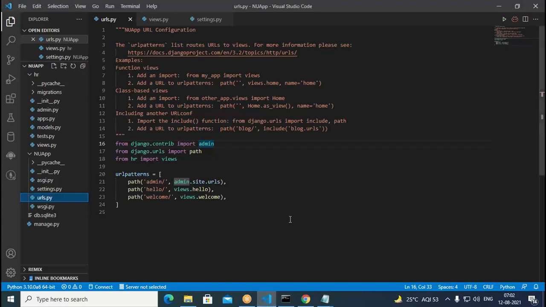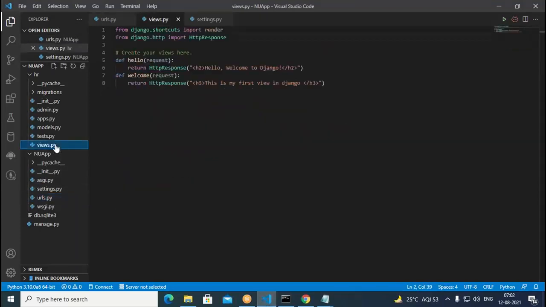The same things we have written in the views. If you come to this views.py, here we have written hello, welcome to Django. And one more thing is what? This is my first view in Django. So like this, we created two views, hello view and welcome view. Here straight away we are sending the HTML response, like a string. We are not loading any HTML pages in this. We are straight away sending some text. In the H2 format we are sending it. H2 is nothing but header 2, it's an HTML tag. So this we are sending, and here also we are sending this.